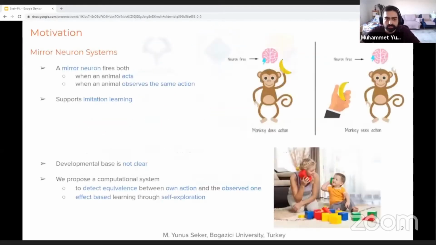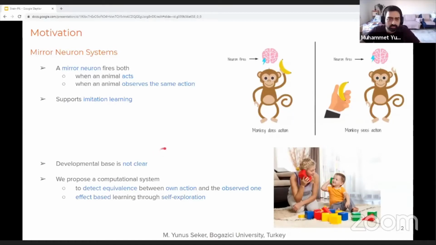So let's start with mirror neuron systems. Studies find that there are mirror neurons in the animal's brain that fire both when the animal acts and when the animal observes the same action. And it's a common belief that these systems support imitation learning in both humans and animals. However, how this is achieved and the developmental base is not very clear.